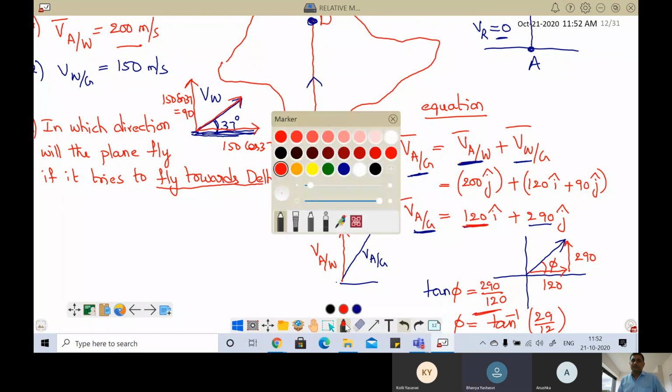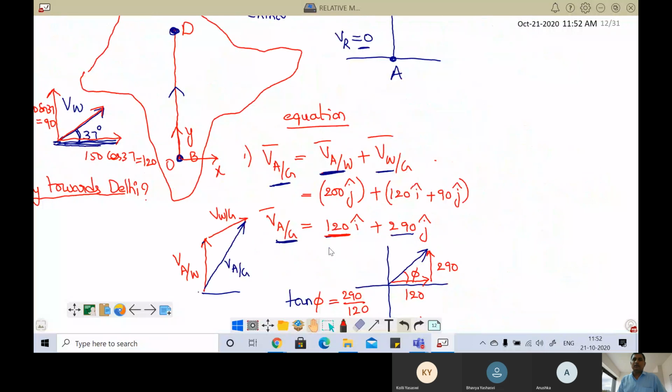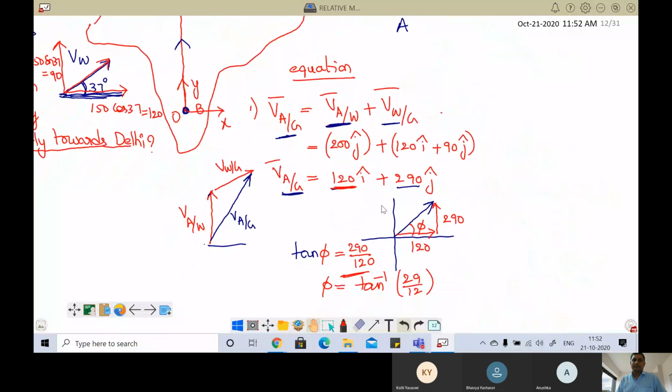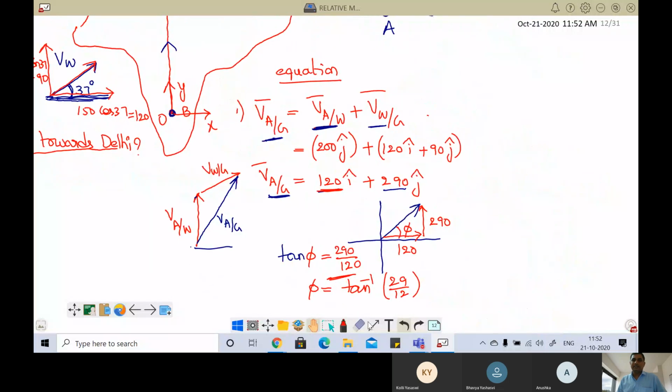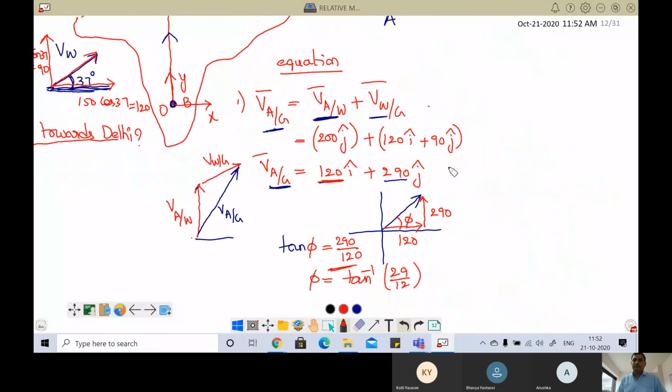Clear? Yes, sir. Now the same thing can also be solved using the diagram method. As I told you, the diagram method is much easier because it gives the complete picture. In the diagram method, first, the velocity of the aeroplane with respect to wind is in which direction?